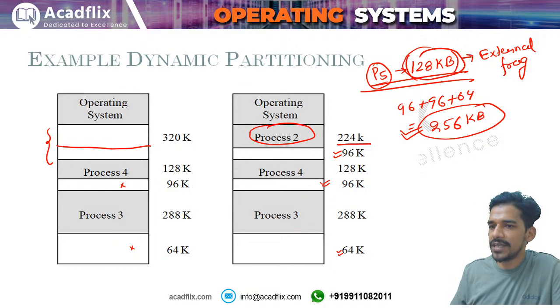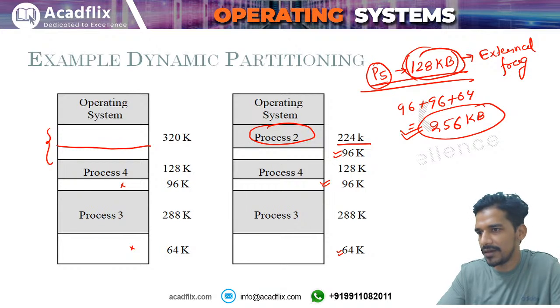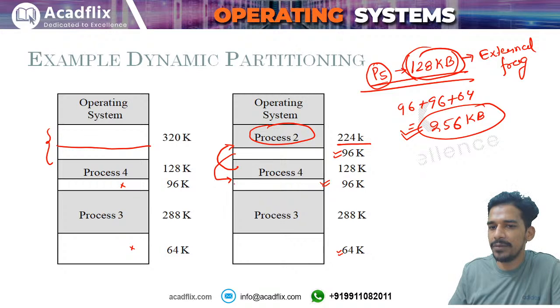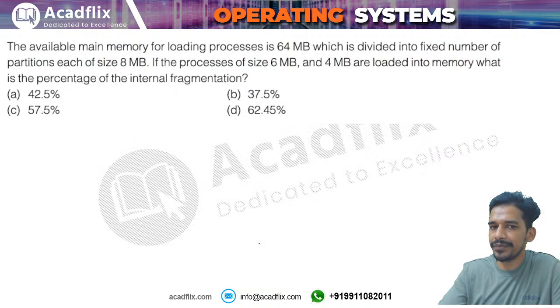As the students are saying, the solution for external fragmentation is compaction. Compaction means that you move all the occupied partitions above, and move this empty partition here, then move this partition here and then move these partitions here. So that means all the occupied partitions will go up and all the free partitions will go down. That means all the free partitions will become together and then you can allocate it, right?